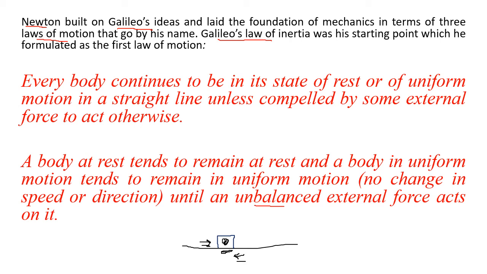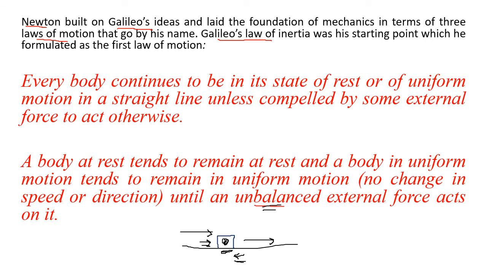When will the body move? When there is an unbalanced force, meaning the man's force should be able to overcome the frictional force, and then the body will move. So this is the idea of an unbalanced external force. We just learned that forces in nature act in pairs. So when the net force is unbalanced, so it is greater than 0, only then the body will move.